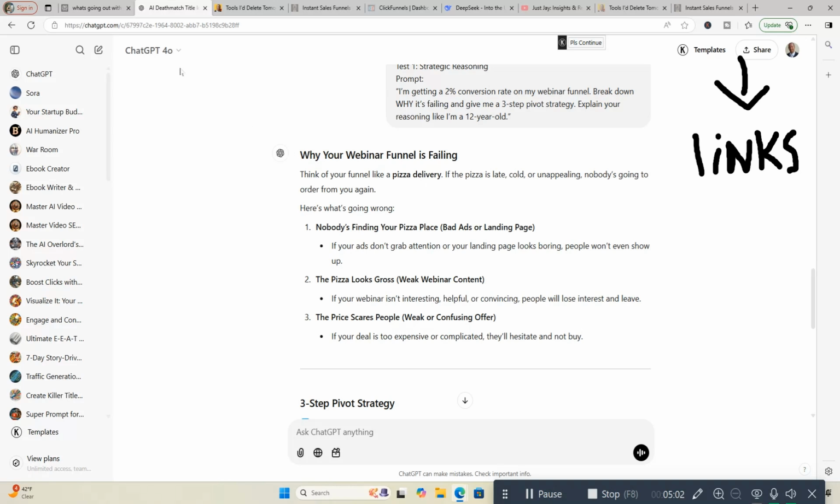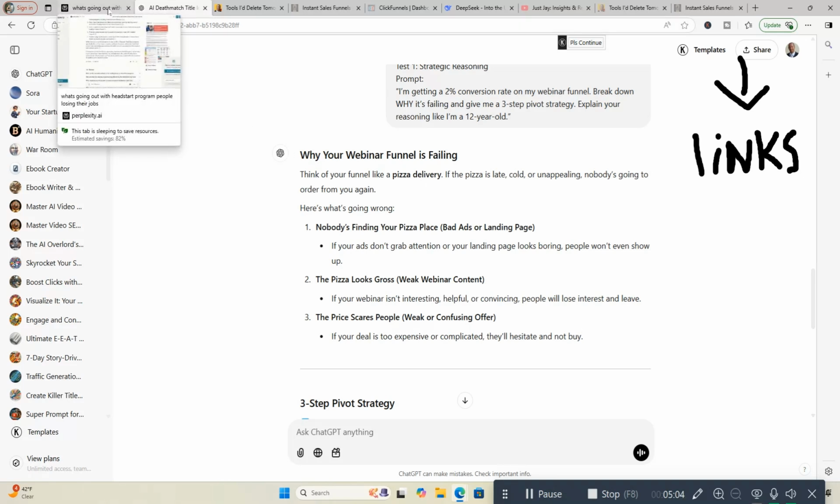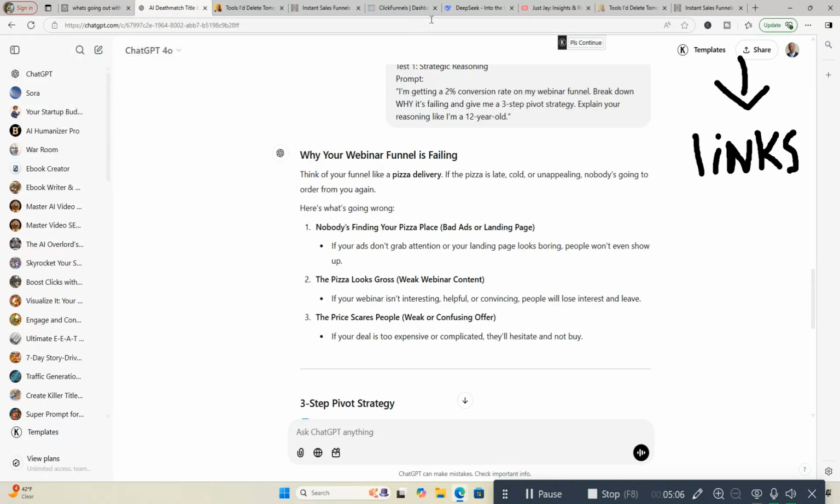I'm really liking DeepSeek a lot because it thinks differently and it sounds more human with its content. As you can see, comparing this to this, which is ChatGPT-4o.